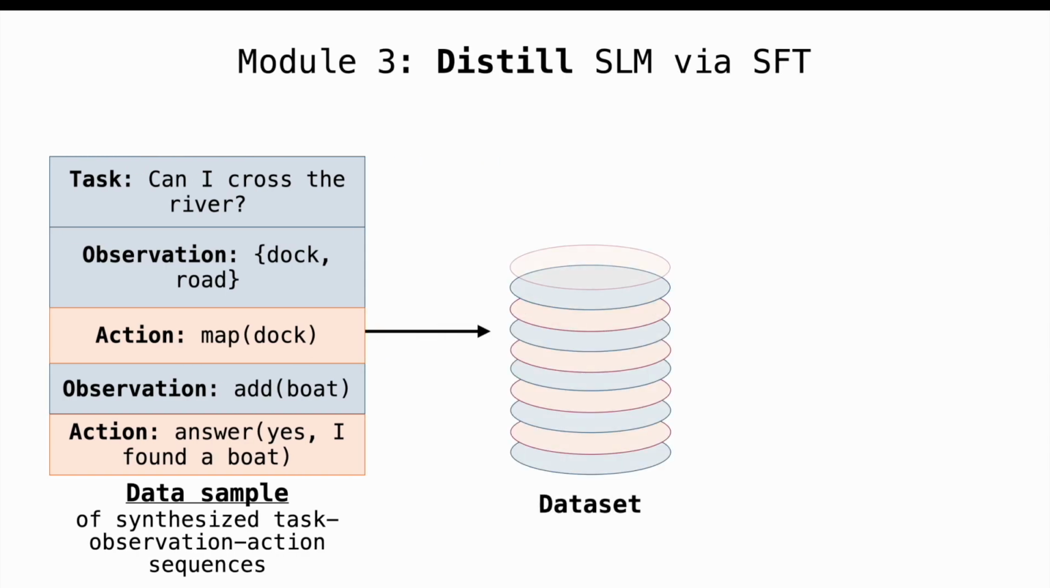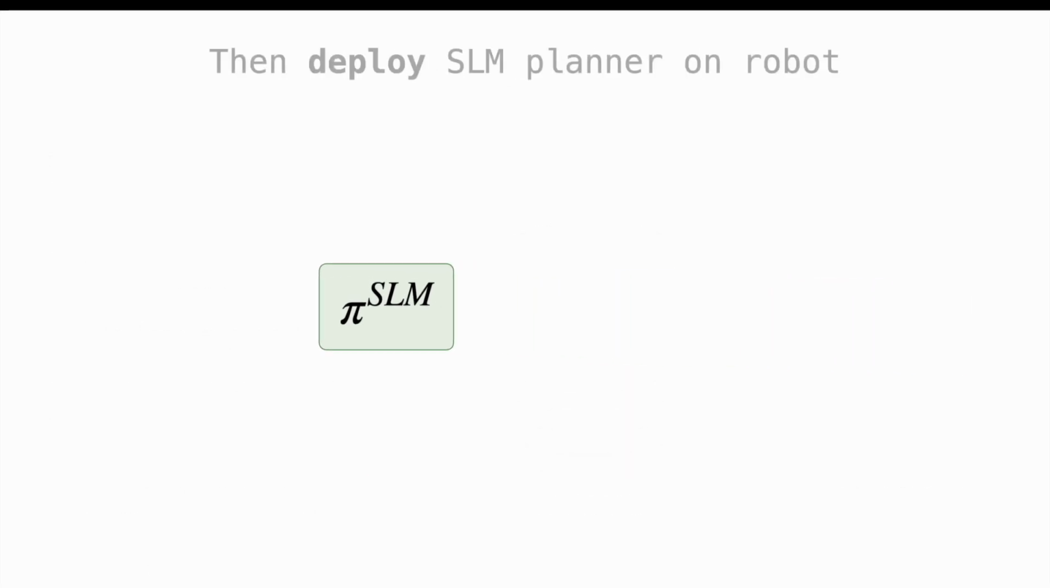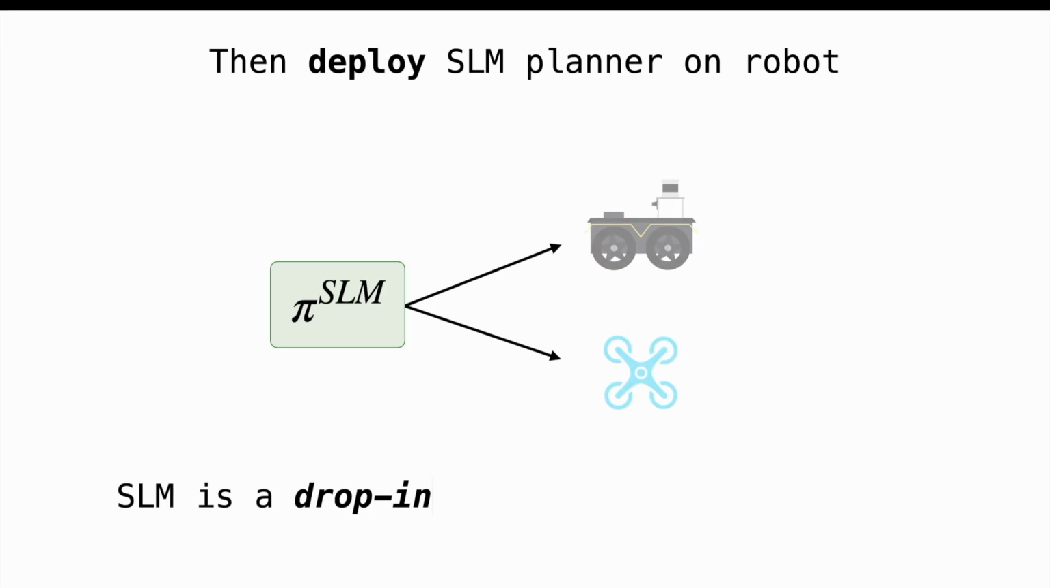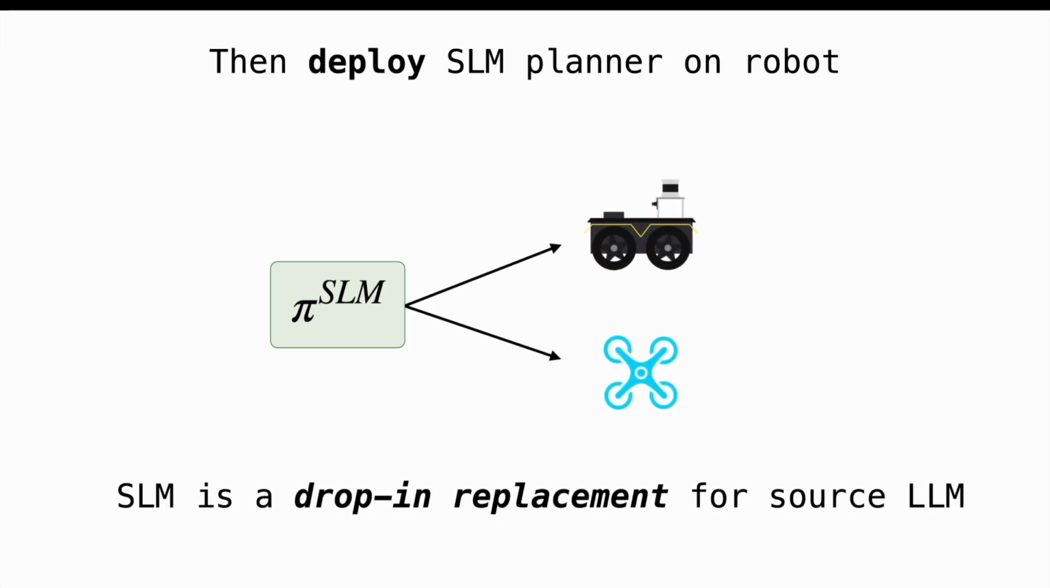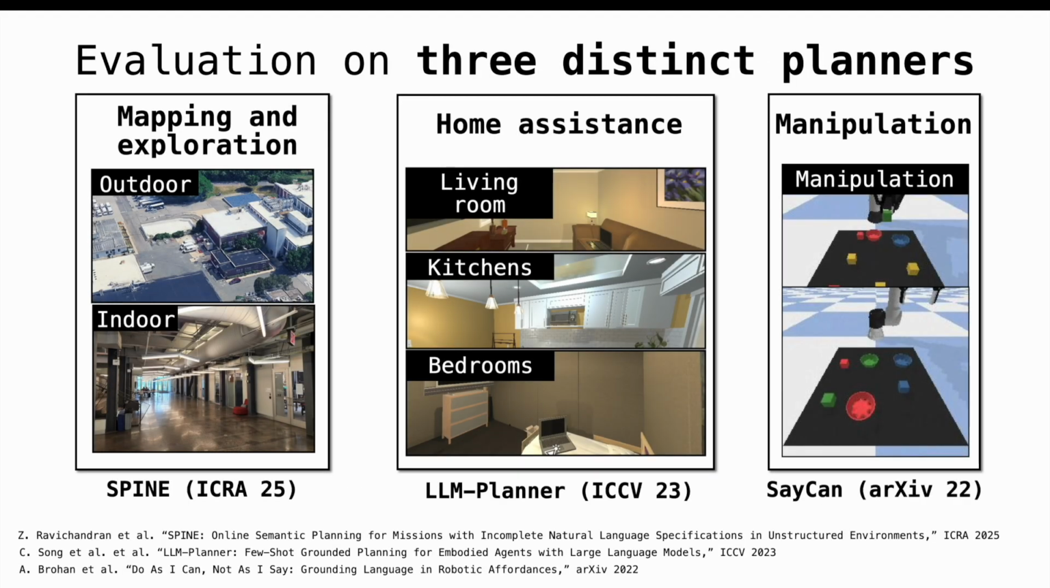PRISM uses these data samples to construct a dataset, which it uses to distill an SLM via supervised fine-tuning. This SLM can then be deployed onto various robotic platforms and serves as a drop-in replacement for the source LLM. We evaluate PRISM on 3 distinct planners for mapping and exploration, home assistance, and manipulation.